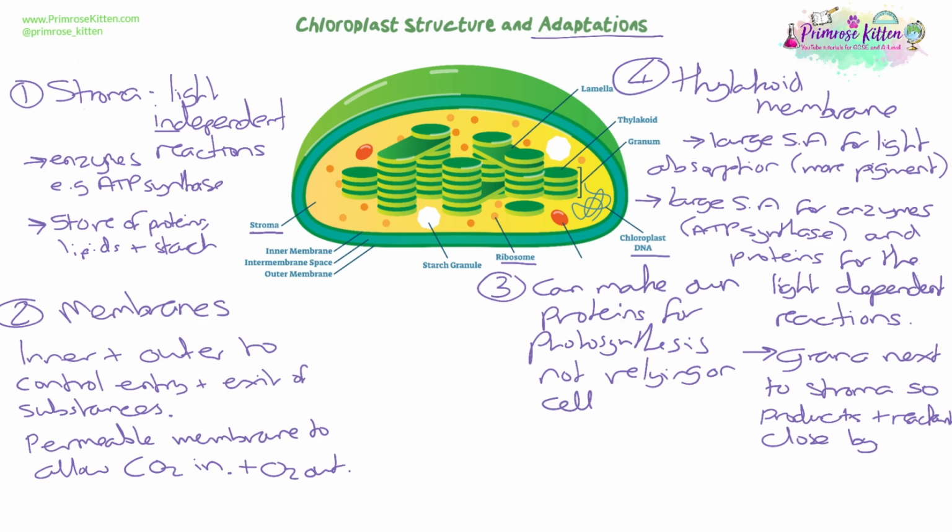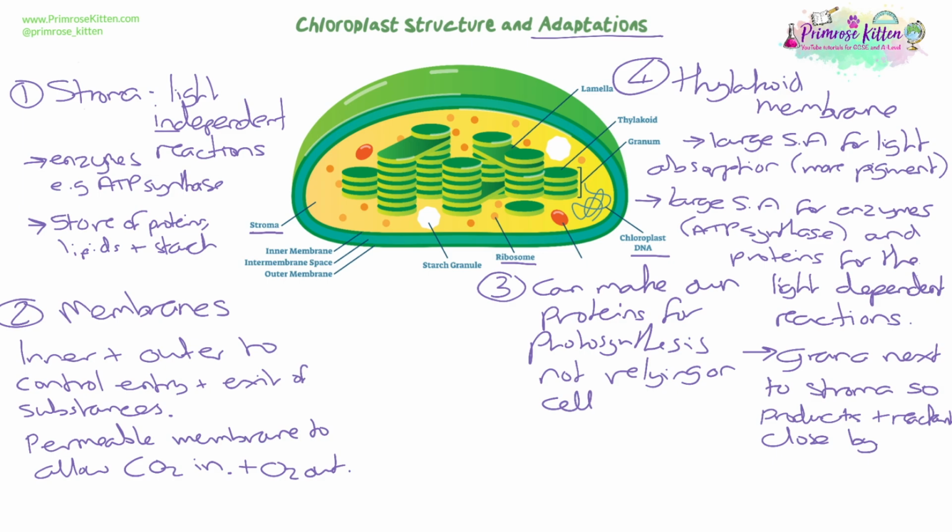And lastly, you've got the thylakoid membrane. So there's a large surface area for light absorption, which means there's more pigment. So the way it's arranged, stacked in these grana with these thylakoid discs, the more surface area of membrane we have, which has the pigments on, which means we will be able to absorb more light, and that means more photosynthesis. Also, there's a large surface area for enzymes. So again, ATP synthase is one of those as an example that we need, and the proteins embedded in those thylakoid membranes that we need for the light-dependent reactions. That's where the light-dependent reactions occur. They occur on the thylakoid membrane. So the more membrane and surface area we have to do that, the more light-dependent reactions are going to happen.